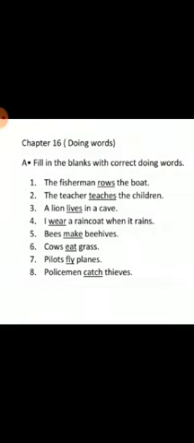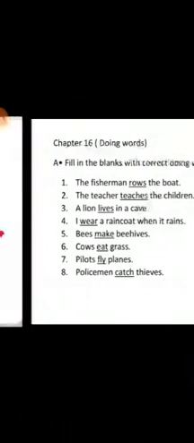Eighth one, policemen catch thieves. Here, is it singular or more than one, or plural? Yes, you are right. It is plural, or more than one, because men is written there. So policemen catch thieves. Here catch is a doing word. We will not add es at the end of this. We will write only catch thieves. Policemen catch thieves. I think you are clear with the concept. Do this exercise in your book. Thank you.